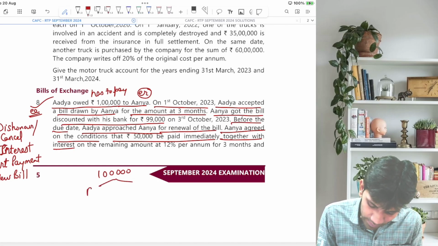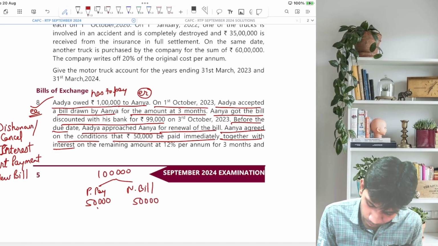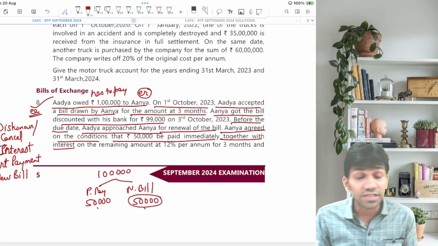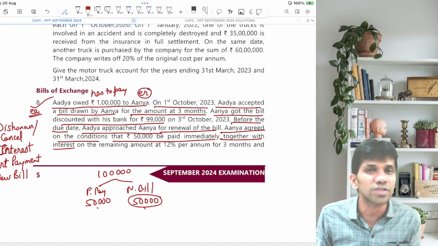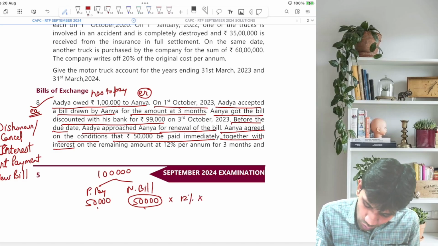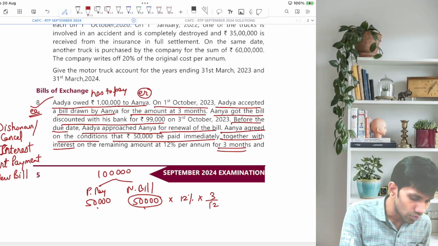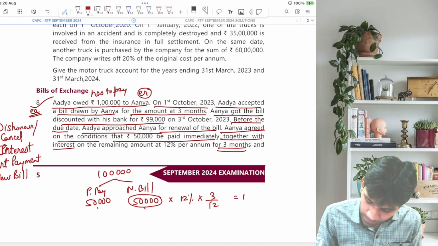I'll prepare 2 diagrams. This is part payment. This will be the new bill. She paid 50,000, so 50,000 is not paid. So interest is charged on which amount? The amount which is paid or the amount which is not paid? The amount which is not paid. So 50,000 into 12% into 3 by 12, as the new bill is drawn for 3 months, which comes to 1,500.